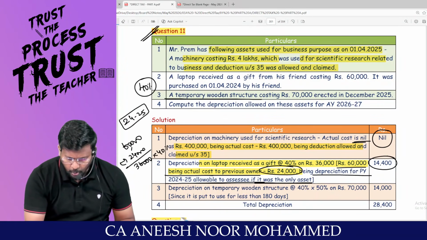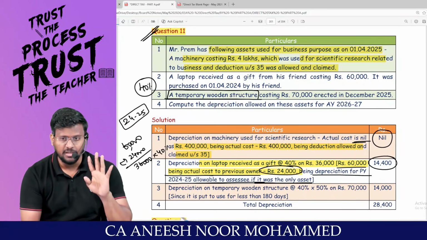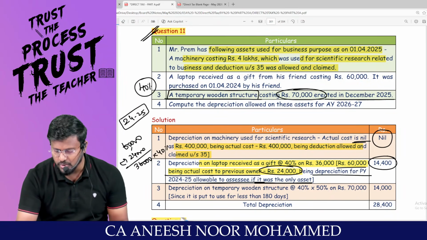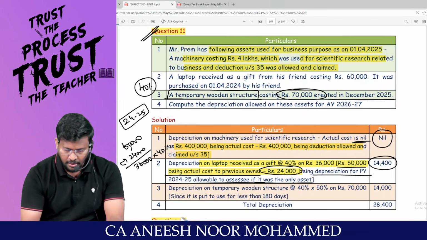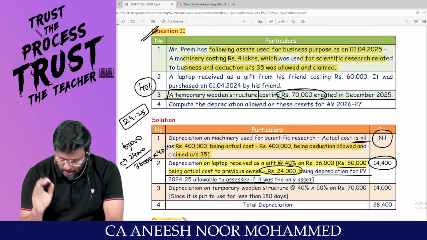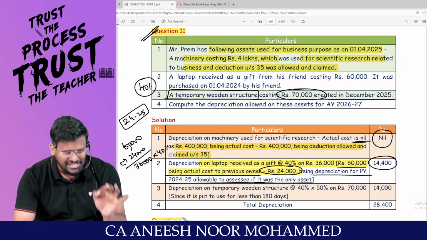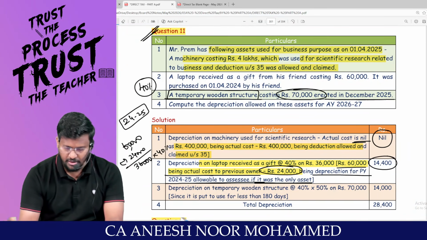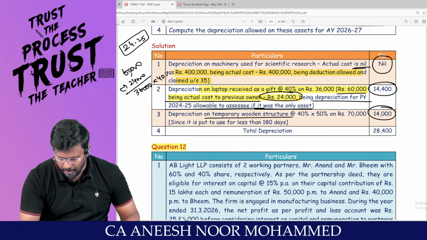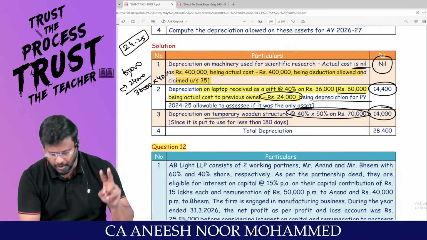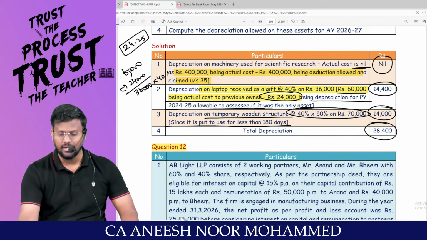A temporary wooden structure, sir, as we all know that building is generally 5% or 10%. But temporary structure is 40%, costing 70,000, erected in December 2025. So 70,000 into 40% into 50%, because December 2025 means less than 180 days, comes to only 14,000. So depreciation on temporary wooden structure at 40% into 50% on 70,000. Since it is put to use for less than 180 days, total depreciation is 14,000.